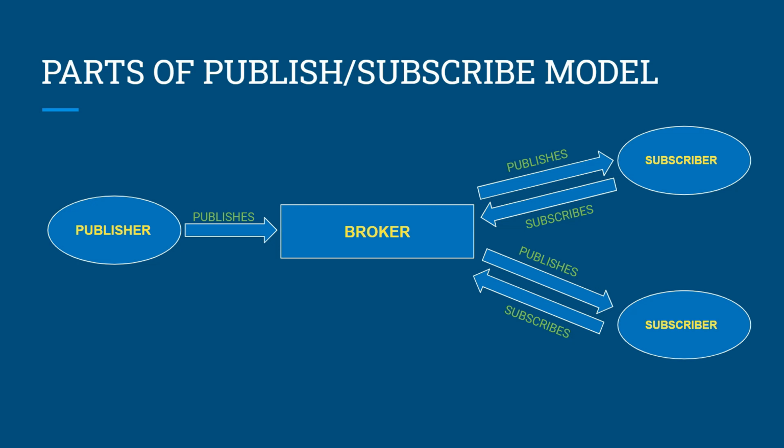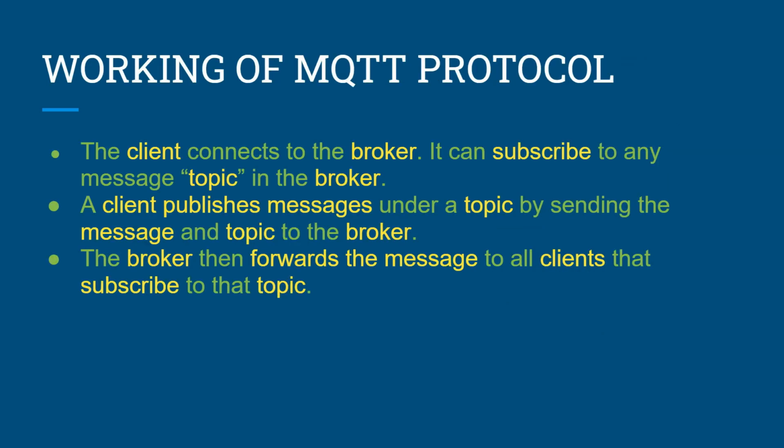Then you have the client, which either subscribes or publishes the data. Subscriber consumes the message and registers it to the broker, and hence the broker pushes the message accordingly. Publisher is the one that generates the message. It creates the message and assigns it to the topic and then sends it to the broker. Now that you have understood the various parts of a publish subscriber model, let's learn how all of this comes together so that the whole system works.